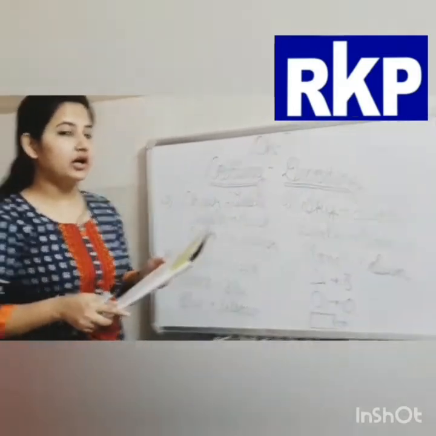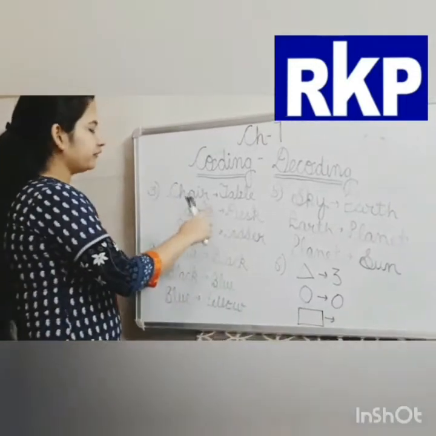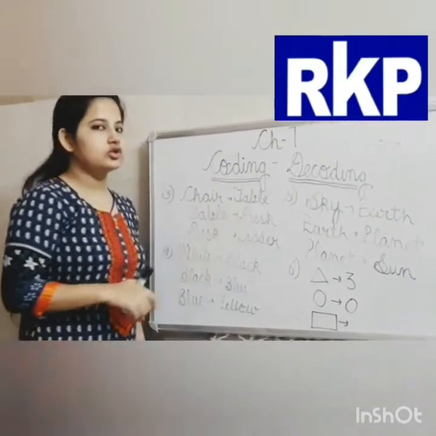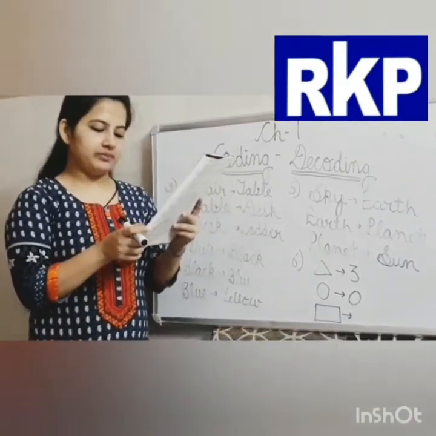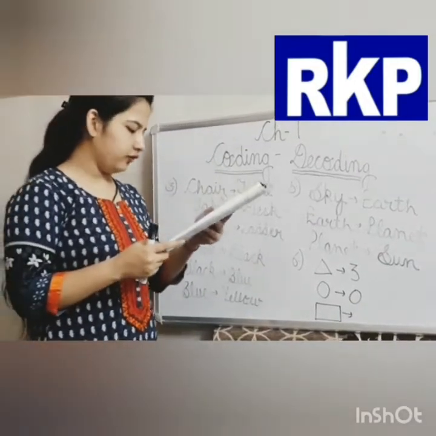We sit on a chair, but the coded name of chair is table. So the answer will be table. Option number D. Now come on to the next one, the 4th.